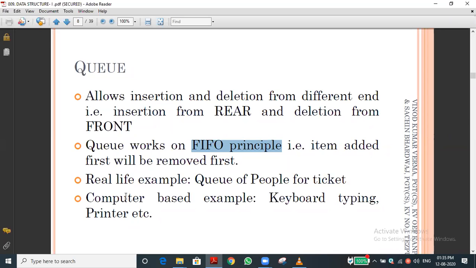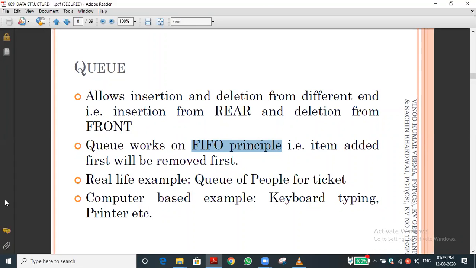For queue, a normal queue, we are standing in a long queue. So the same example you can take. Whoever enters as the first person will come out as the first person. You can keep that as an example for understanding it. You can see this queue of people for tickets. Have you understood this concept? What is queue? Queue data structure.